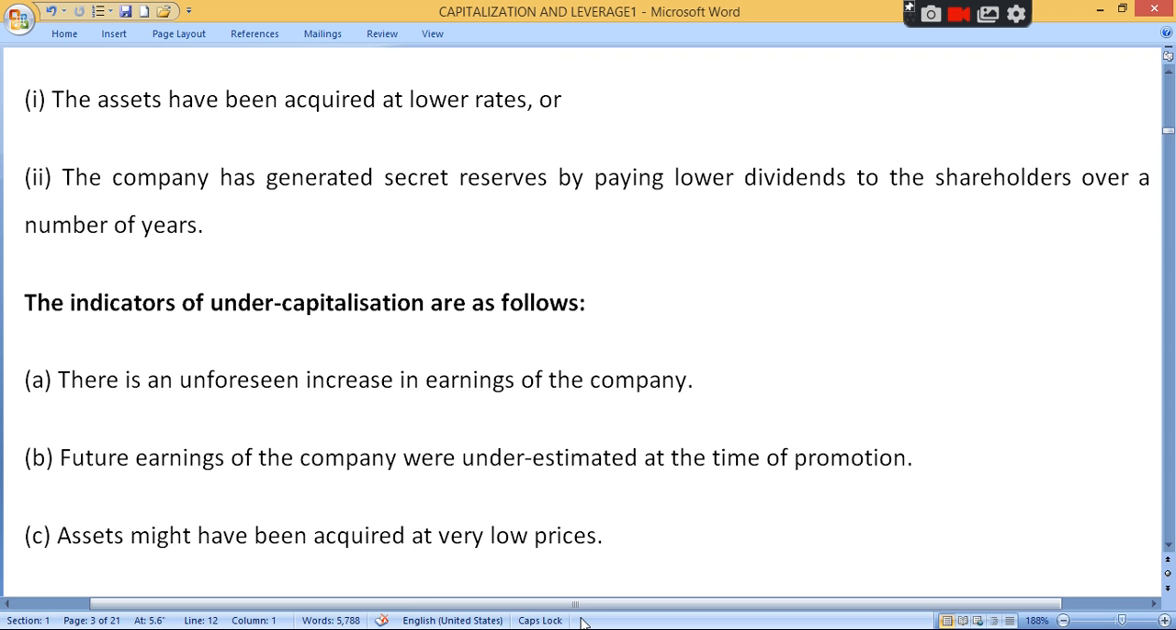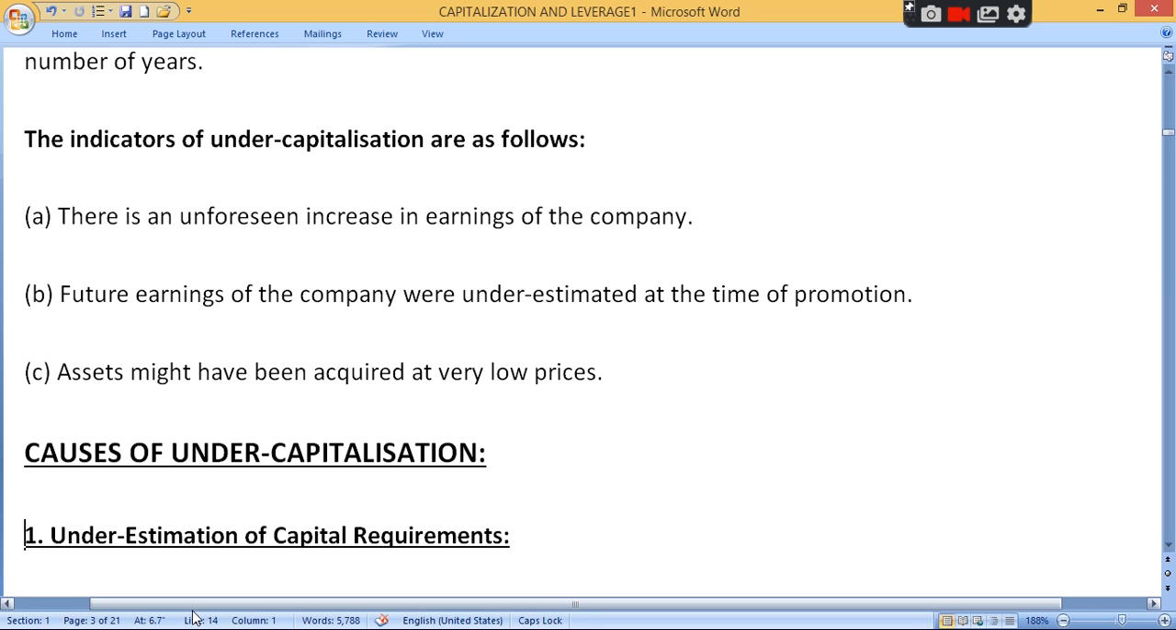Clear? So the indicators of undercapitalization, here are the symptoms, or you can say characteristics. There is an unforeseen increase in the earning of the company. Clear? Suddenly there will be an increase in the earning of the company as compared to investment. Your actual investment will be less as compared to proper investment.